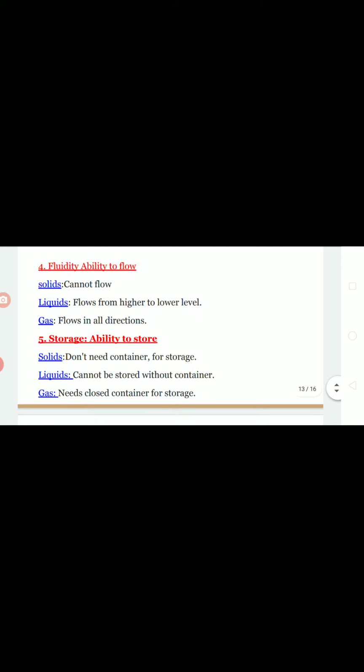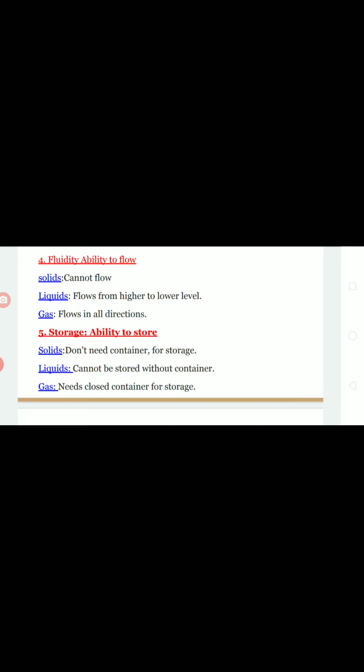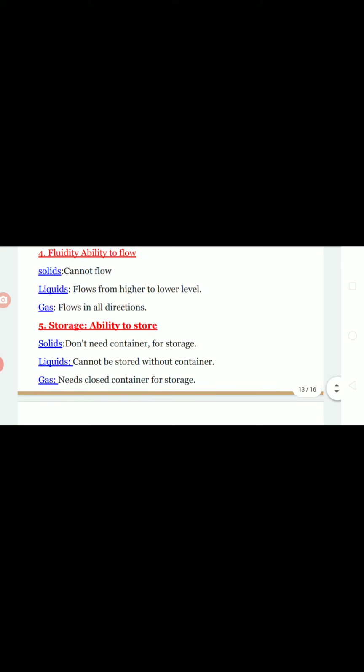That is possible when the gas is flowing towards him. If the person is standing at the other corner of the room, still he can sense that aroma. It is possible because the gas is flowing towards him also. So wherever you stand in the particular room, if the room is open, you can observe the aroma in the other room also. It is possible when gas is flowing in all directions. Whereas liquids flow in a particular direction, one direction, high to low only.